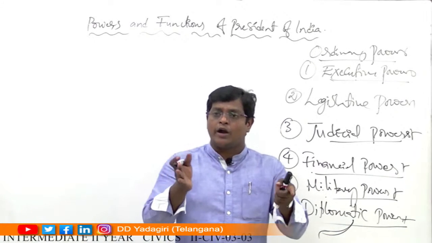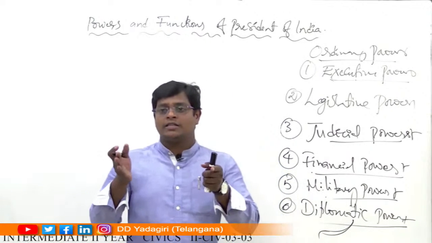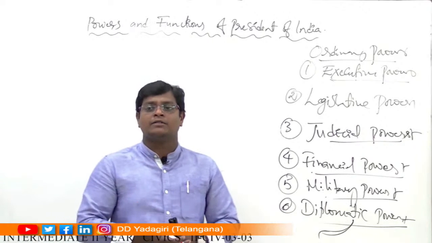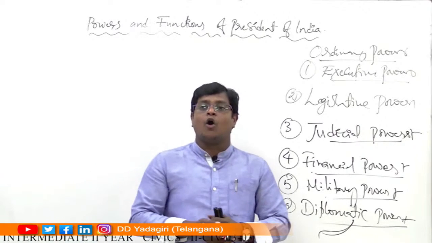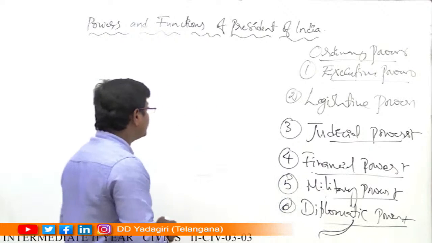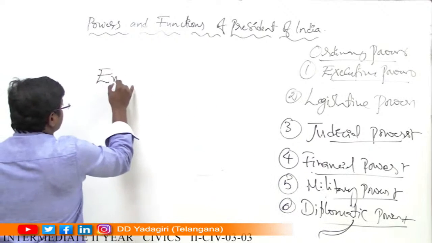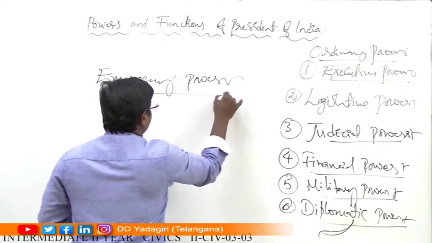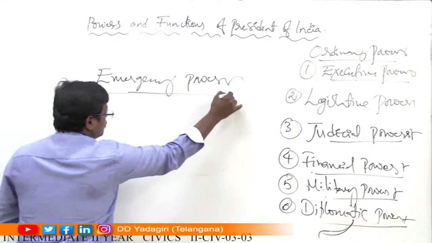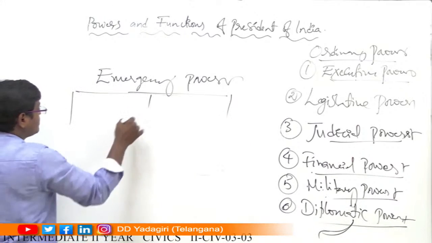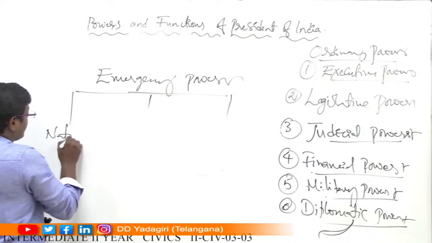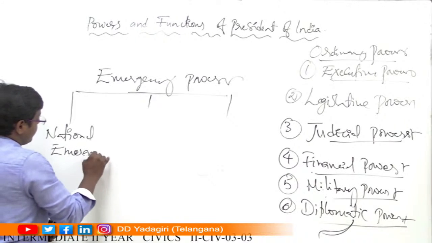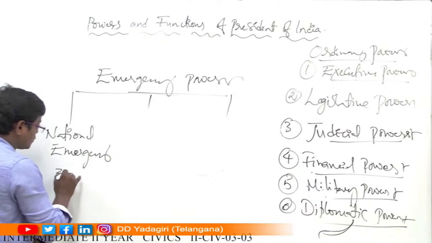So these are the ordinary powers: executive powers, legislative powers, judicial powers, financial powers, military powers, and diplomatic powers. Then what about emergency powers? The emergency powers of the President of India are again classified into three types. How many types? Three types. One is national emergency, according to Article 352.